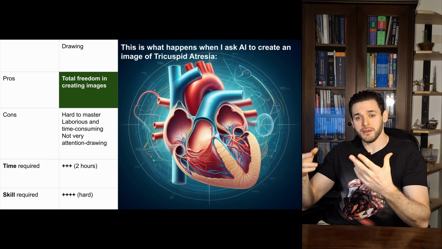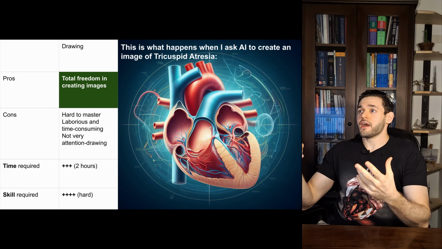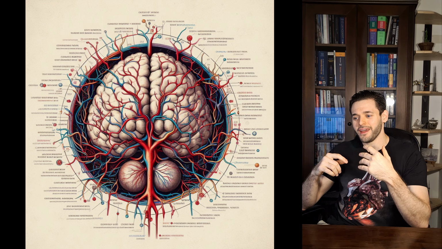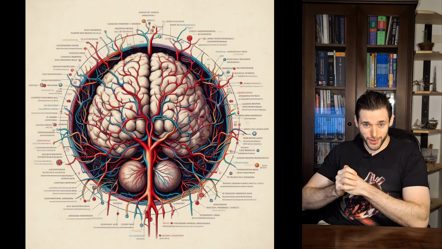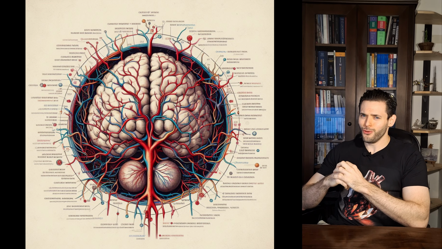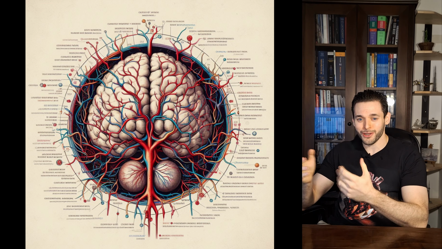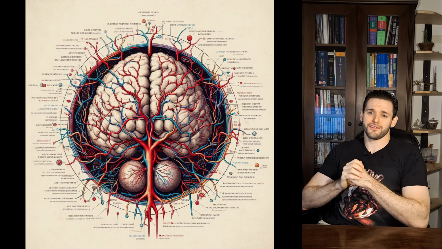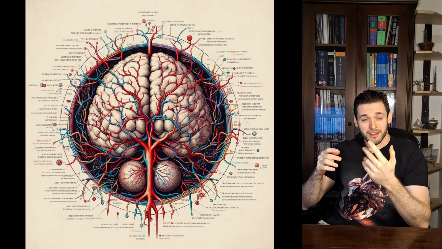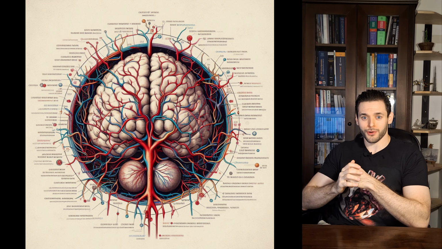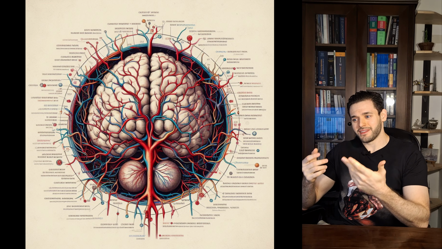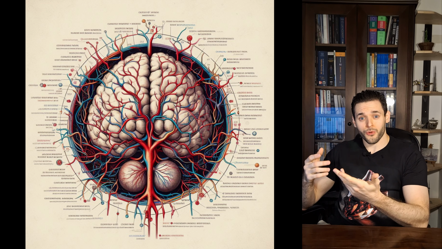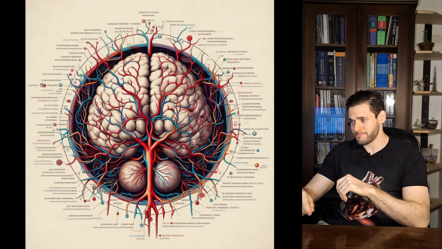If you ask it to create an image of the circle of wheels, this is something a follower has asked me once, to create an artistic image of the circle of wheels. You can do it by hand, but good luck trying to get DALL-E 3, or Stable Diffusion for that matter, to understand what the circle of wheels is. Because truth be told, there are not that many images of the circle of wheels on the internet. So it's likely the image generating algorithm has not been trained as well on that specific topic.